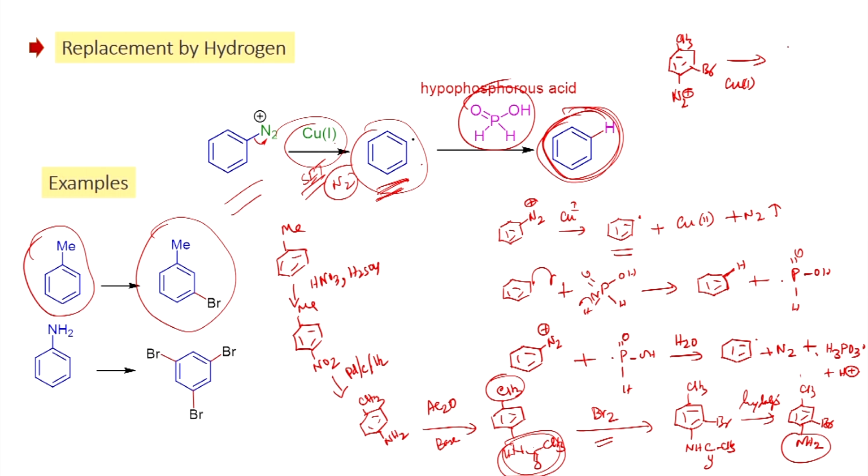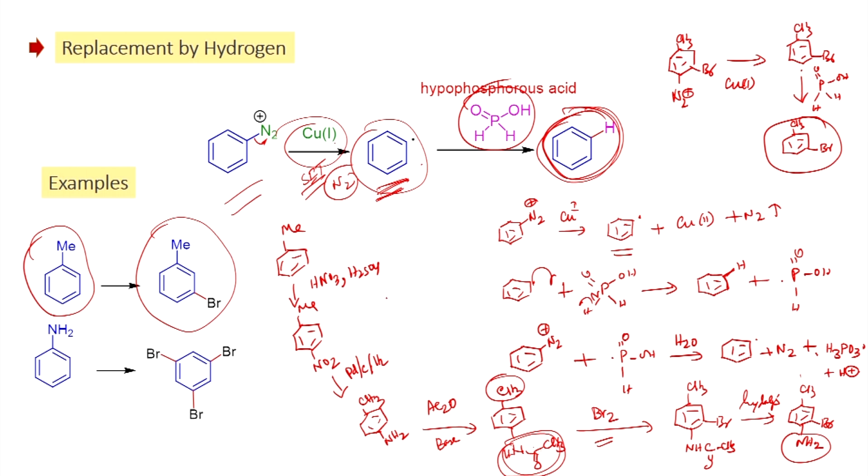When you add copper halide, you will be able to form the radical, which can be reacted with this hypophosphorus acid to give this aryl bromide as the product.